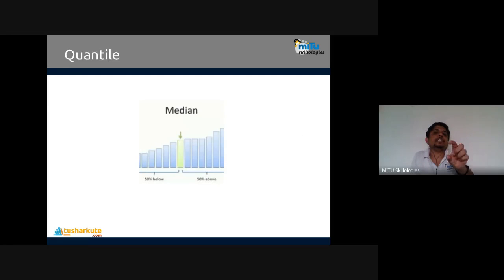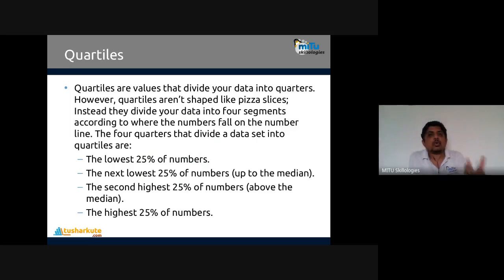See this one. For example, I'm having the median of the data here. See some data distribution, and here is the median element, the middlemost element after sorting. Below that we have 50%, not 50% magnitude, but the elements which are below the median are 50%. Above the median, the remaining 50% are there. This is called a quantile. You use the quantity and you divide that into equal parts. That is the quantile concept. Using this, we are going to have the quartiles.